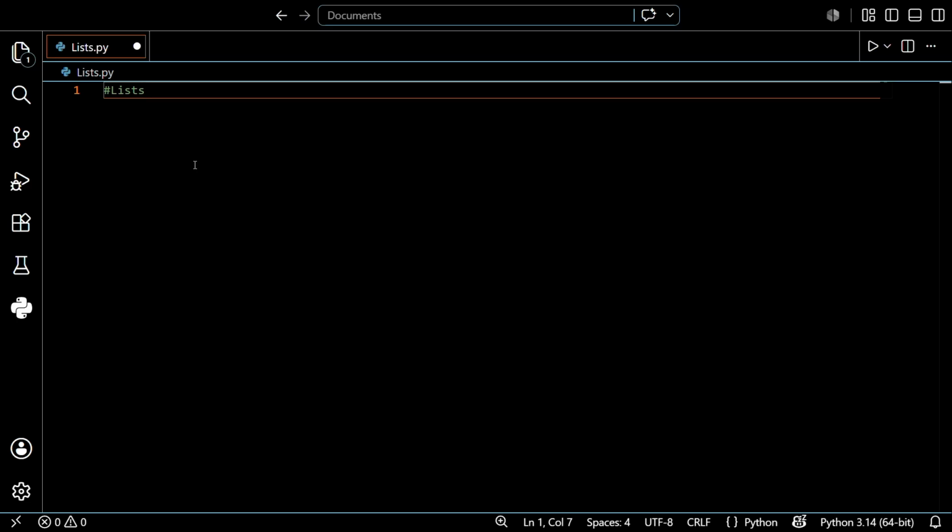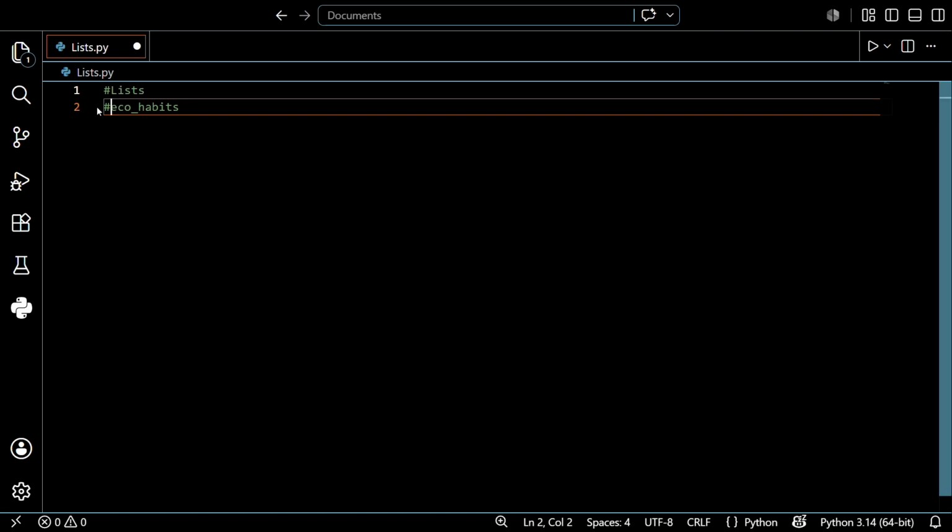Let's create our first list, a list of eco-friendly habits, guys. So let's create a variable, taking the example of eco-friendly habits. Just create a variable eco_habits, is equal to, open square brackets and use double quotes for the strings, because we're writing words. After that, give a comma, and again open double quotes and write cycling.